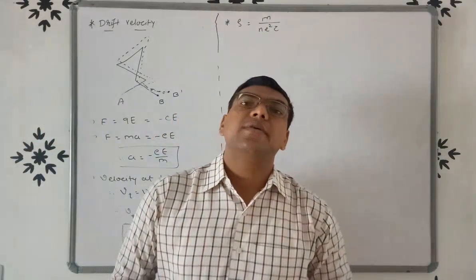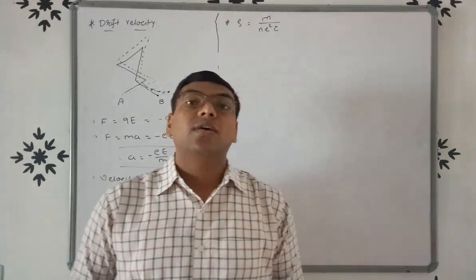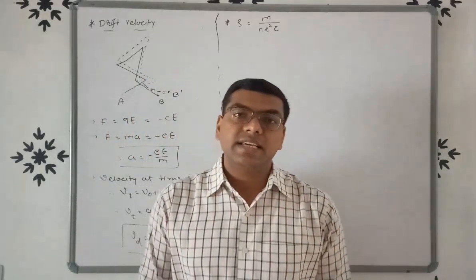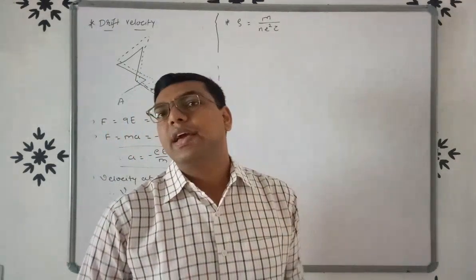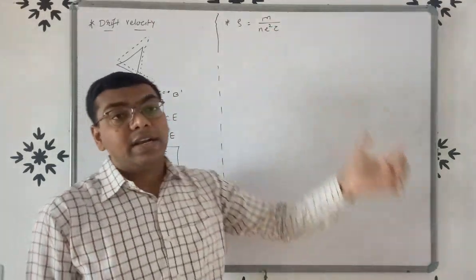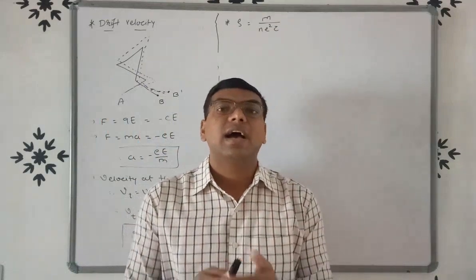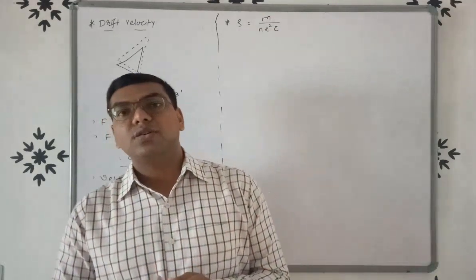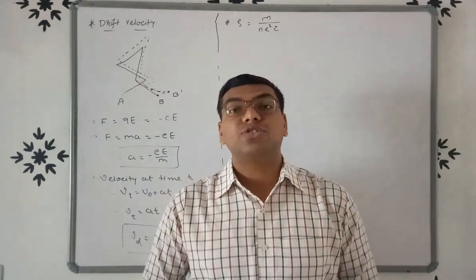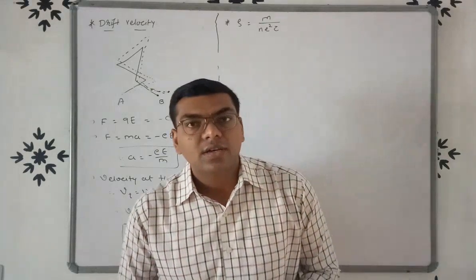So friends, we have to use the formula of current density. We know that current density J is equal to I by A. So to prove the relation between rho and tau, we first of all have to find out current.